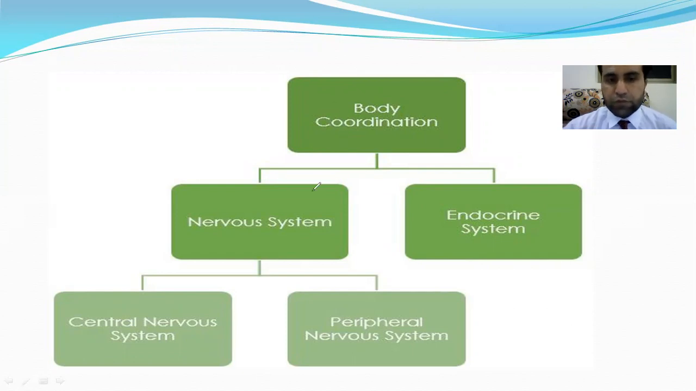Now we have two types of coordination. The first one is the nervous system, and the second one is the endocrine system. In the nervous system, specialized elongated cells are involved that are called neurons.